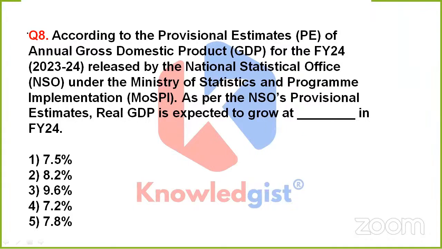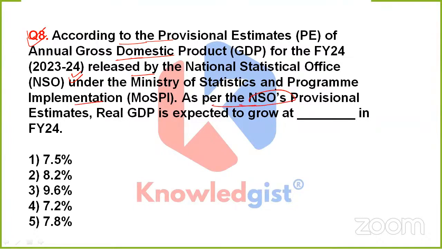Clear? Now, next question is asking, according to the provisional estimates of annual gross domestic product for the financial year 24, which was released by NSO. What is NSO? National Statistical Office. And this office comes under Ministry of Statistics and Program Implementation.